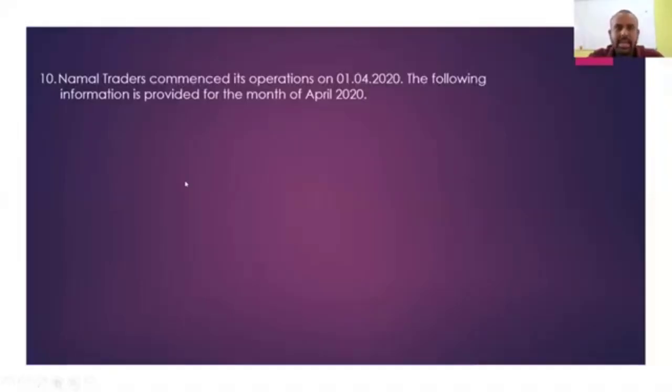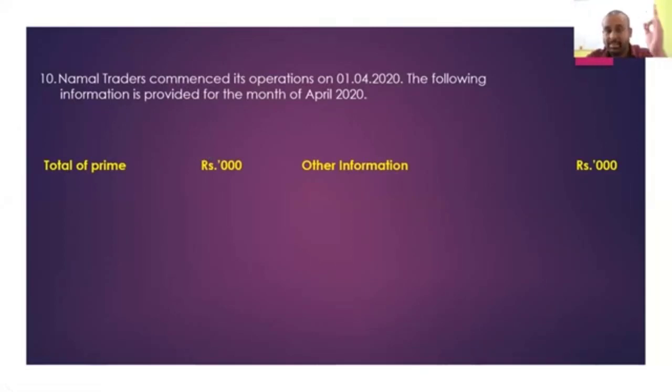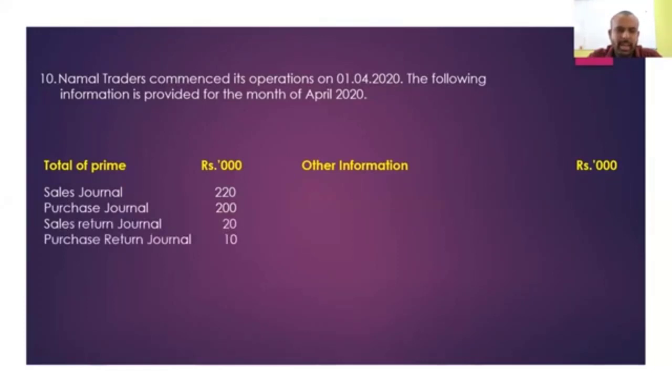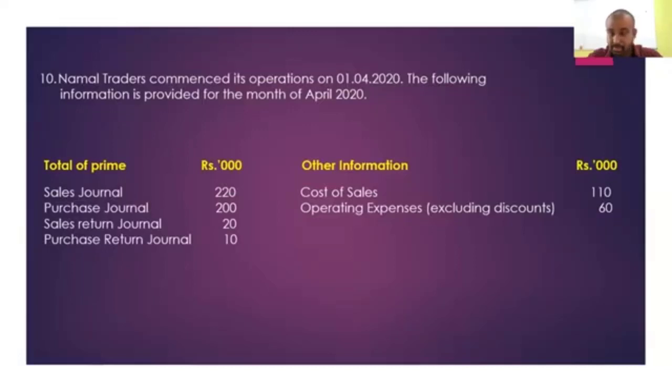Okay, we will see what is the question, right? Nimal Traders commences its operations on 1st April 2020. The following information is provided. This is a just commenced business, and they are giving the information for the month of April. Total of the prime entry books: sales 220, purchases 200, sales return 20, purchases return 10, cost of sales 110. Other operating expenses, excluding discount, they have given. Trade discount received, trade discount allowed, cash discount received, cash discount allowed, they have given.